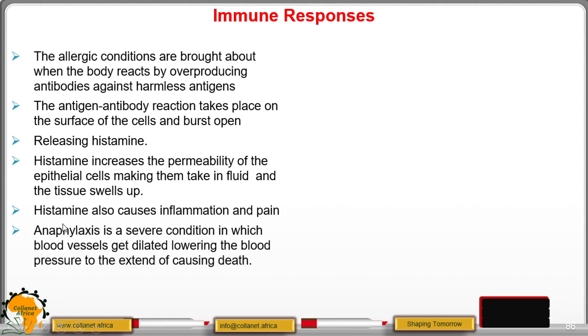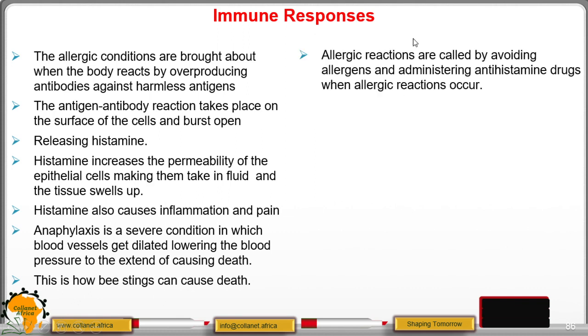So anaphylaxis is a severe condition in which the blood vessels get dilated or swell. If they swell, the blood pressure is lowered to the extent of causing death. So when the pressure of blood is too low, the heart is likely to stop, and that is how these things can cause death.